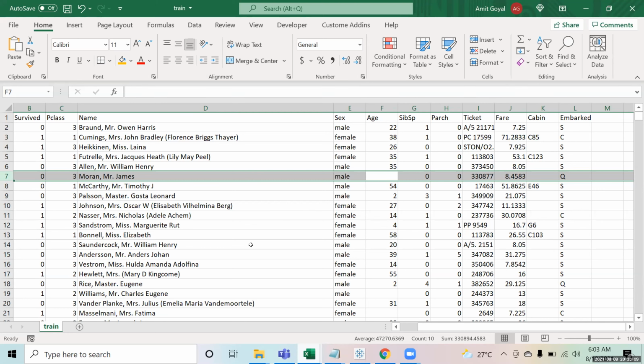Then from the Excel file, we have to delete the data, or in the Tableau itself? Sorry? From the Excel file, we have to delete the data, whatever is 0, or from the Tableau data source? From Tableau, you will not be able to do it. Well, you can do it from there also, but you have to apply a filter in that case. So it's better to do it from the Excel only and then load the data.